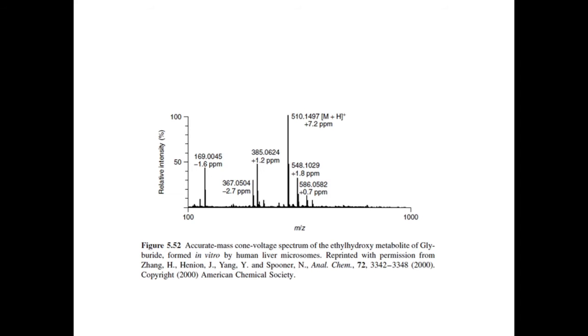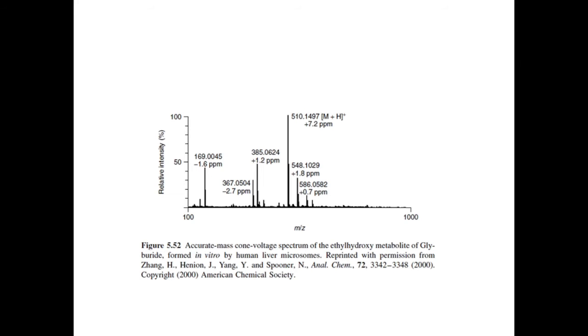The ion of mass to charge 367.0504 yielded two possible atomic compositions, that is C16H16N2O4SCl and C19H12N2O4Cl, with the former being chosen on the basis of the relative abundance of the ion at mass to charge 369 being consistent with the presence of both chlorine and sulfur.